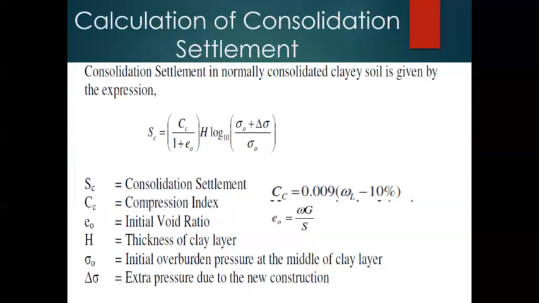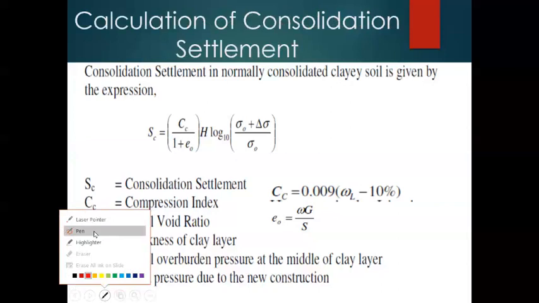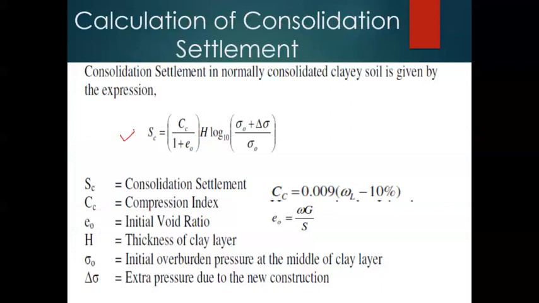Then, how is the consolidation settlement calculated or determined? Using the formula indicated in this slide, we can calculate the consolidation settlement. Sc is equal to Cc into H divided by 1 plus e naught into log of sigma naught plus delta sigma divided by sigma naught.